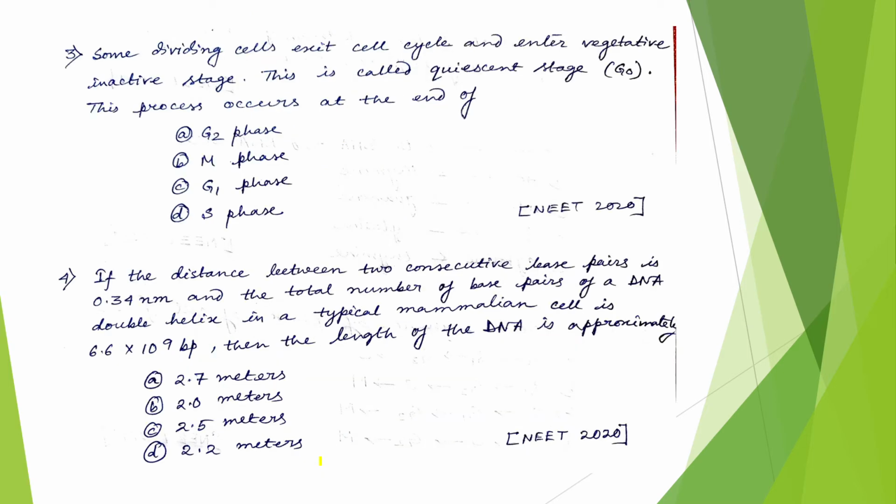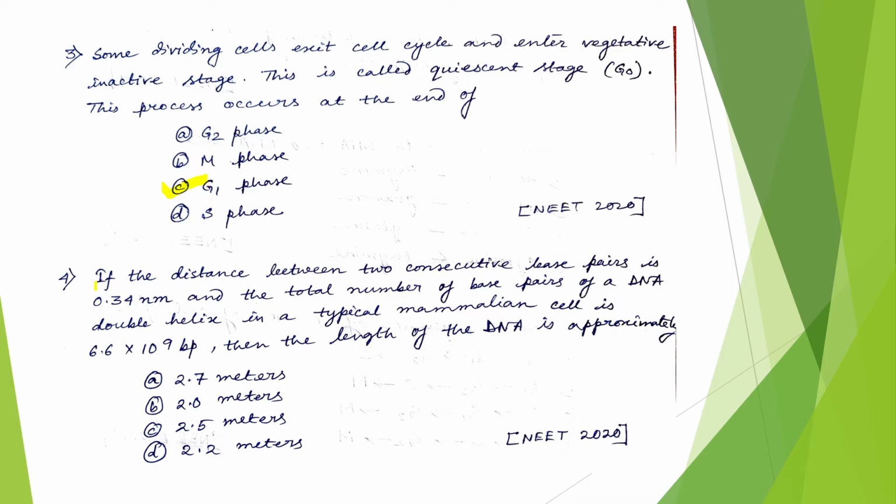Now coming to the third question. Some dividing cells exit the cell cycle and enter a vegetative inactive stage. This is called the quiescent stage or G0 phase. The process occurs at the end of which phase? The G0 phase occurs at the end of G1 phase. Okay. So the correct answer would be option C.